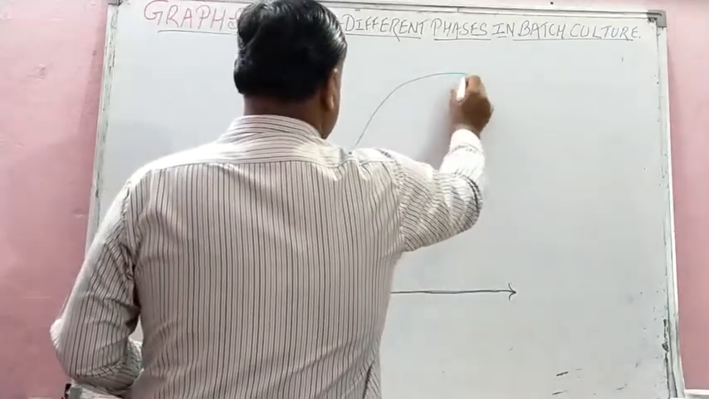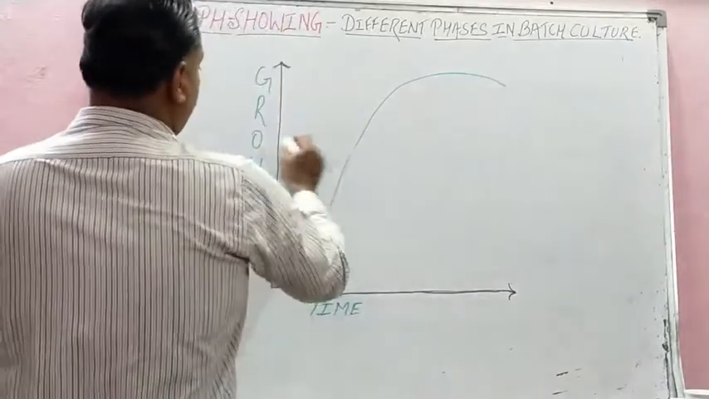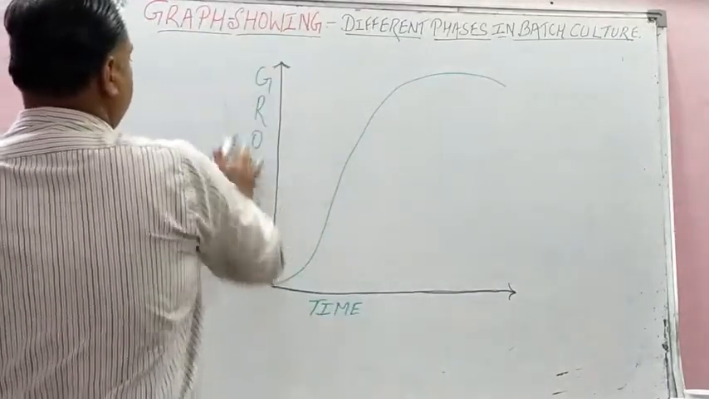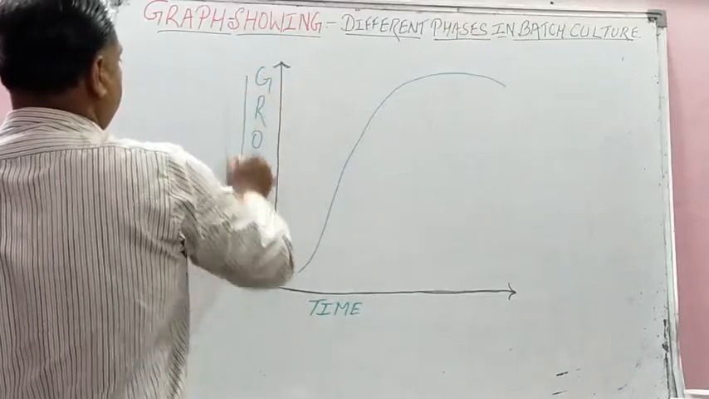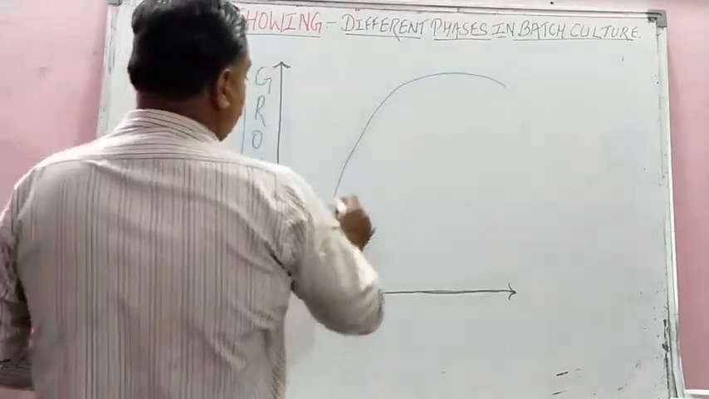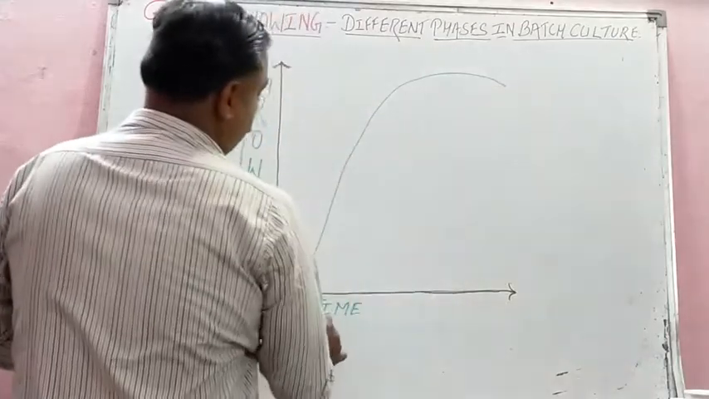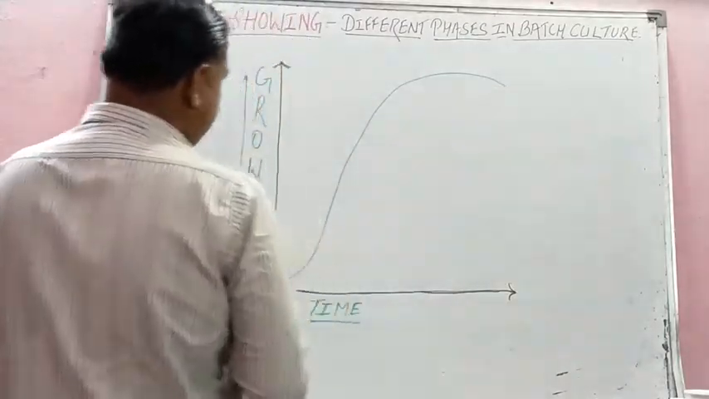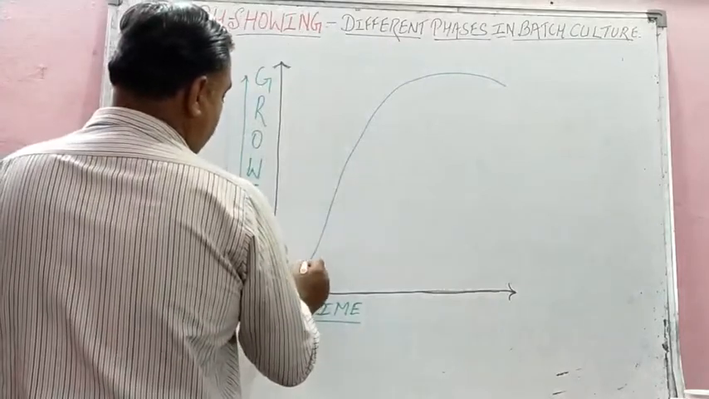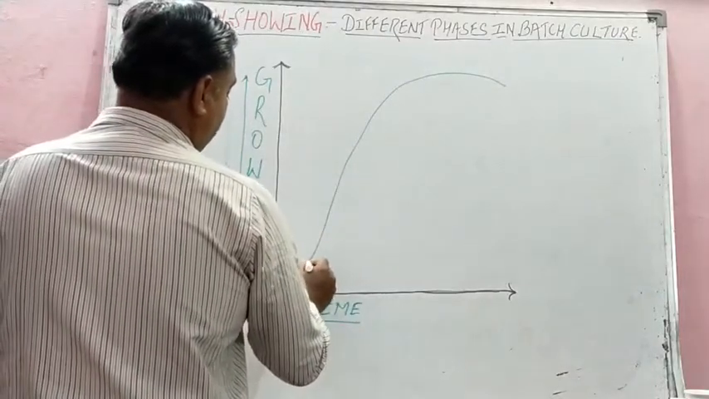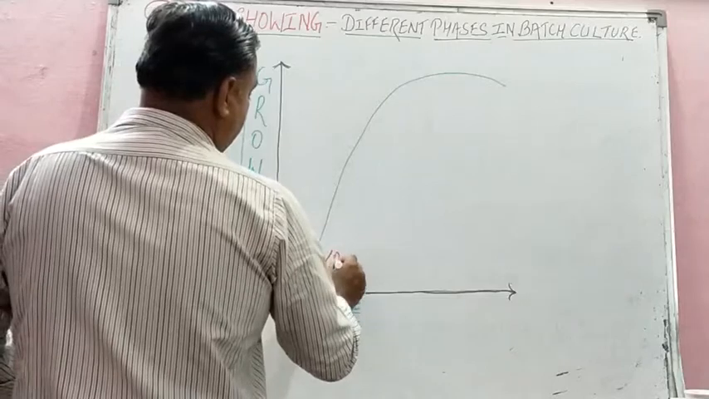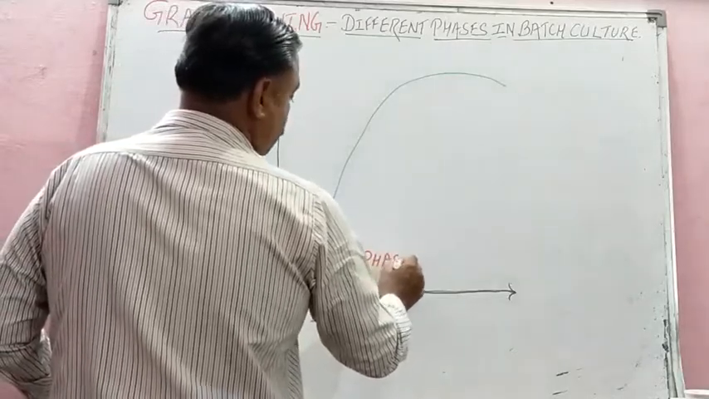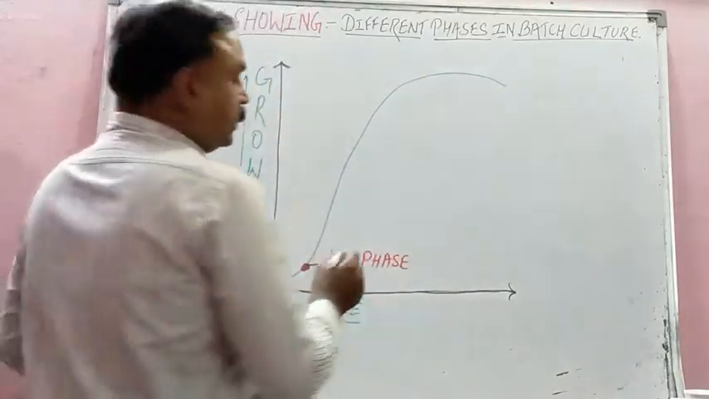As the microbes grow, this line axis represents growth. As the microbe grows, with respect to the time, there are 4 phases. The first one is here, lag phase, children. Lag phase, isn't it? Then this is